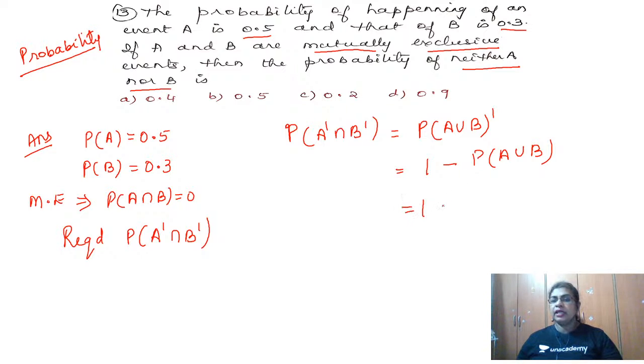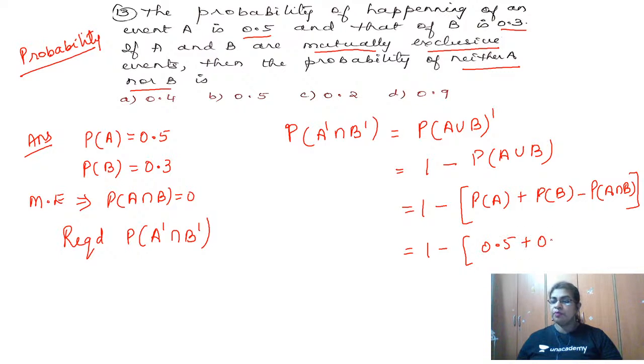What is the addition theorem telling us? 1 minus, probability of A union B is probability of A plus probability of B minus probability of the intersection, which is equal to 0. Substituting, this is 1 minus (0.5 plus 0.3 minus 0, because mutually exclusive). 0.5 plus 0.3 is 0.8, so 1 minus 0.8 is 0.2, the required answer. So option C is the right answer.